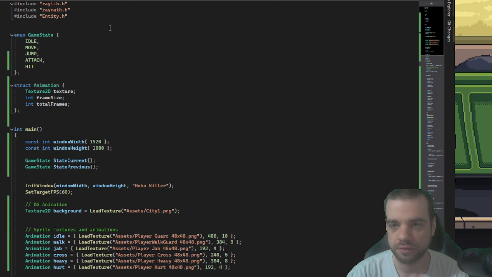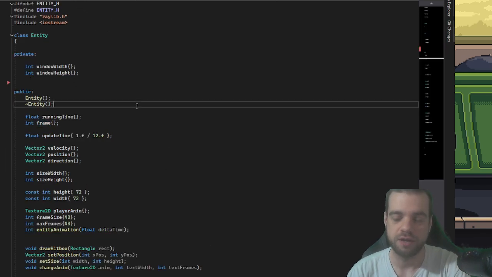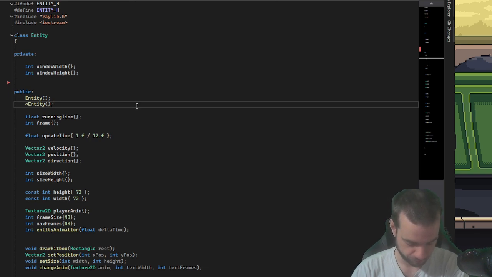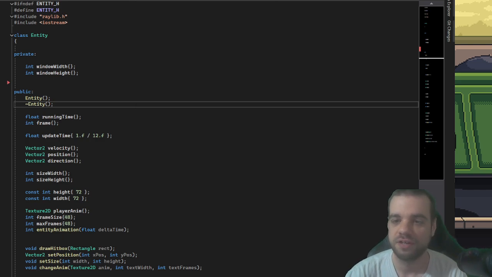So before I show you the code as well, I'm going to show you, this is the entity class. I'm still pretty unknowledgeable about classes. However, I know how to create a class, I know how to add variables and functions of that class, and I do not need any help from an outside source in order to create and implement a class into the main script. This has been my point of study for the past 2 months is classes.